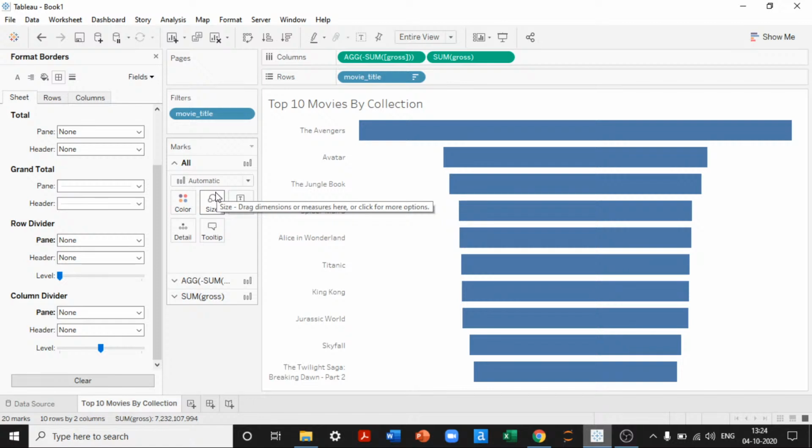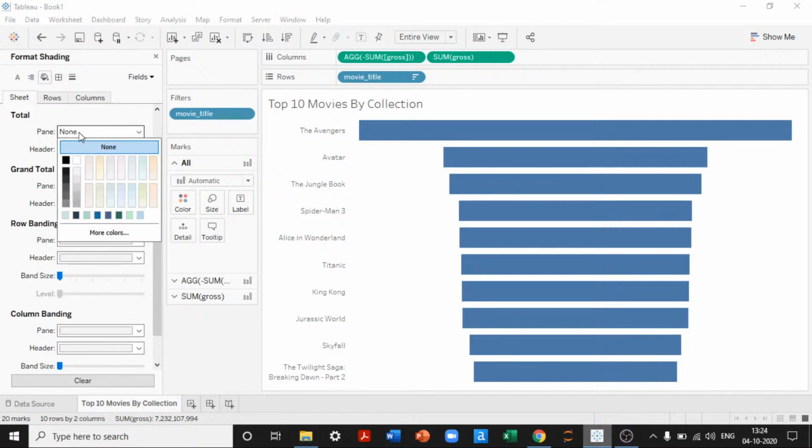How do I want it to show this representation of dashboard? I would like to keep a darker shade of dashboard and then keep the charts in the lighter color. So I'll go to the shading option here and then choose the entire sheet to be present in a darker shade. Let us pick a color.